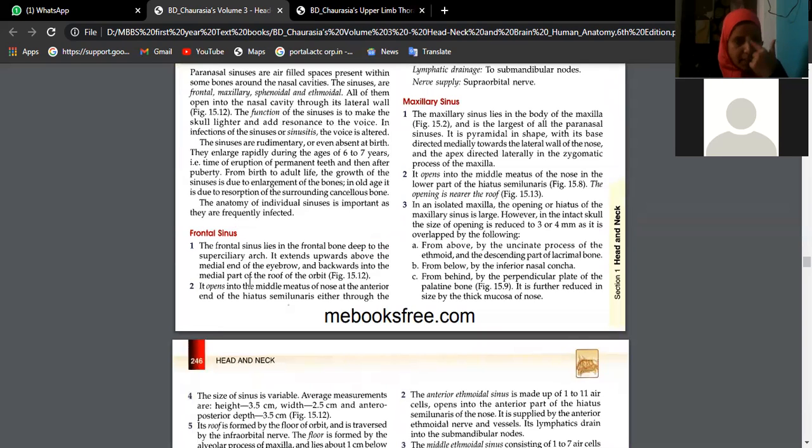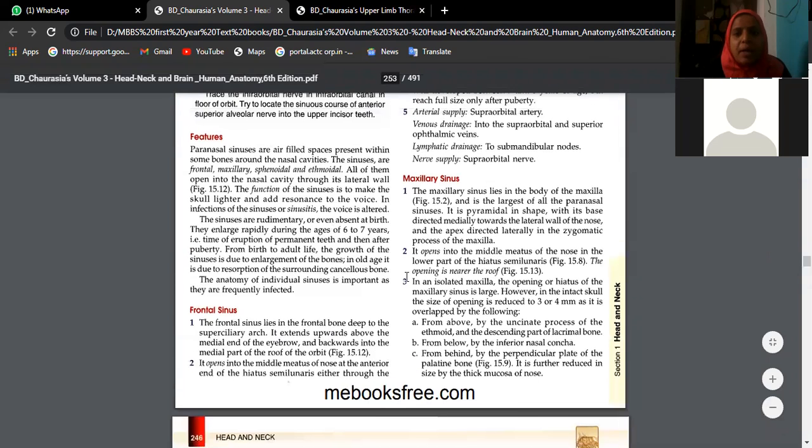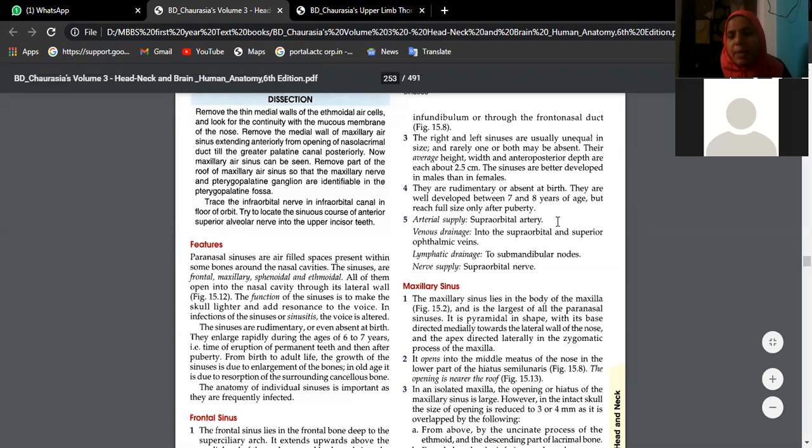So frontal air sinus lies in the frontal bone. Where does it open? Everything is given. Arterial supply: it is supplied by a nearby artery, the artery in the vicinity, like the supraorbital artery. Supraorbital artery is a branch of which artery?